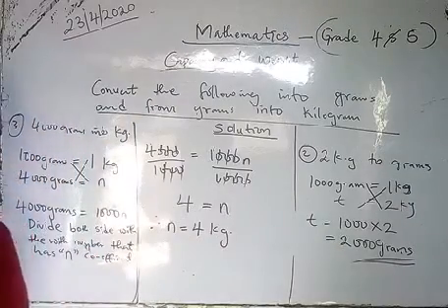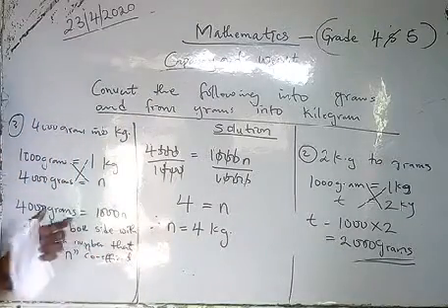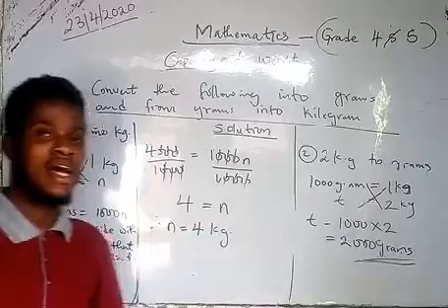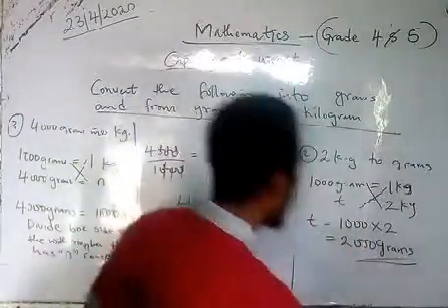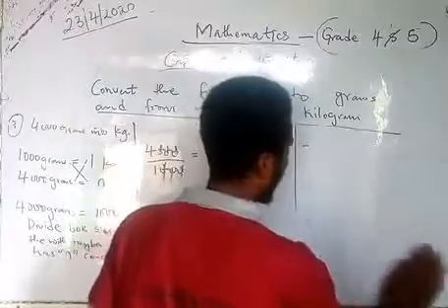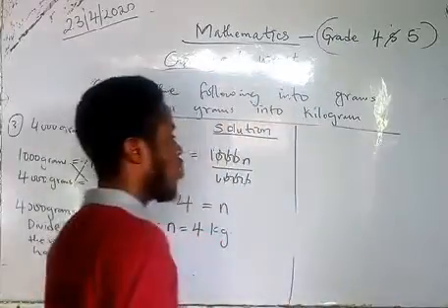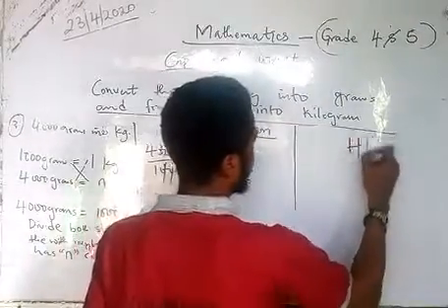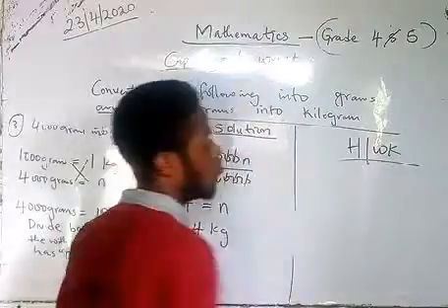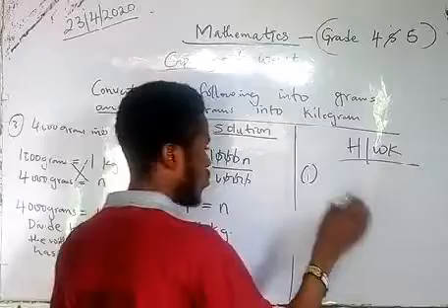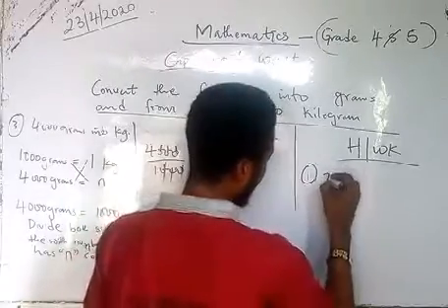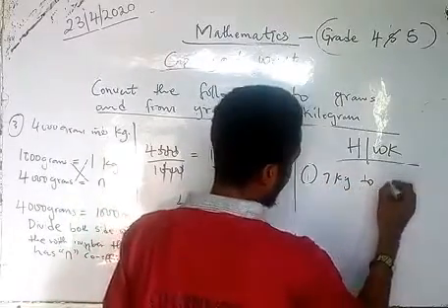I believe you now understand how to convert from grams to kilograms and kilograms to grams. So before we go, I would like to give our children out there their homework. Make sure you do this. In our next video, we are going to offer solutions to this. Number 1, convert 7 kg to grams.